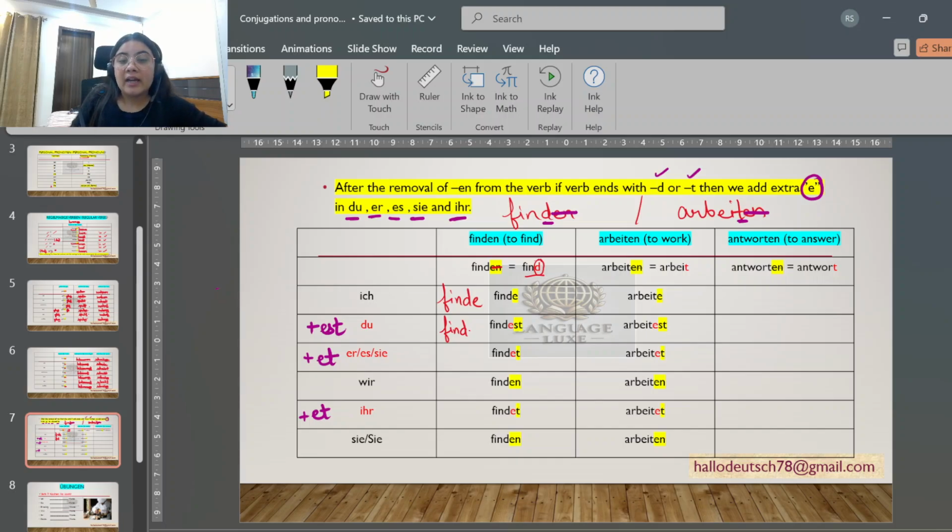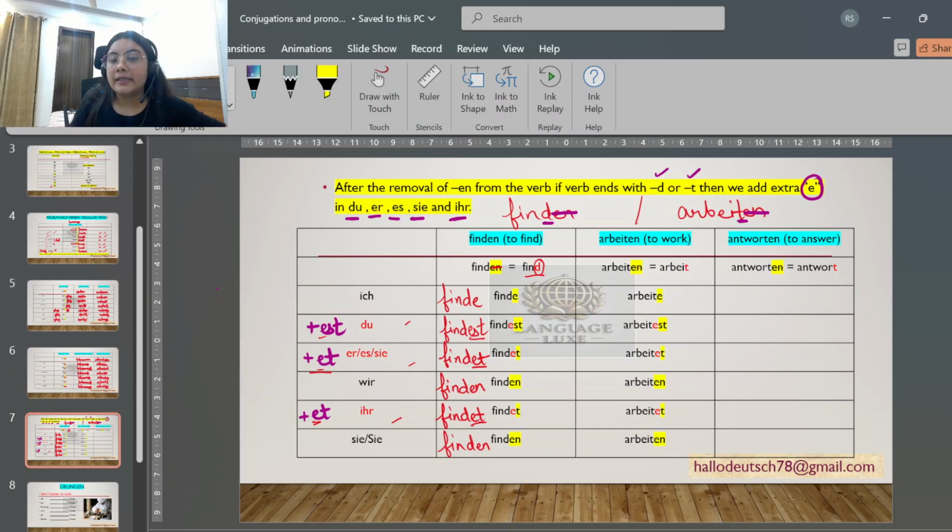So we will add est rather than only using st, we'll add est. So, du findest. Now the pronunciation is easier, right? Du findest, er, sie, es findet, wir finden, ihr will be findet, et, et, est, and it will be normal. This will be normal, finden. Only change will come in du, er, sie, es and ihr. Change will be that we have to add extra e.